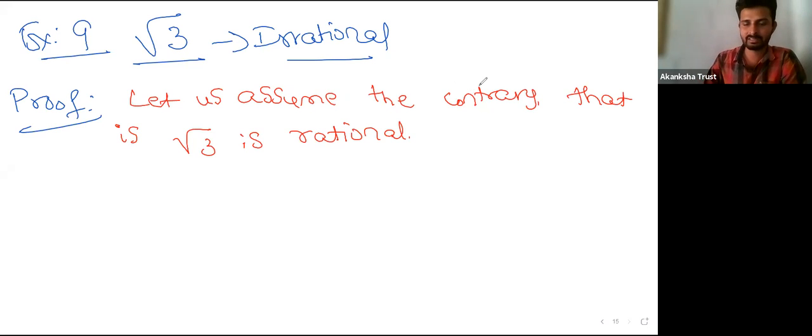If there is one statement, we consider its opposite. Here the statement is root 3 is irrational, so to prove it we assume the opposite, that root 3 is rational.